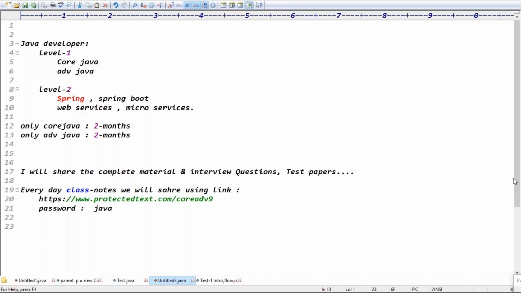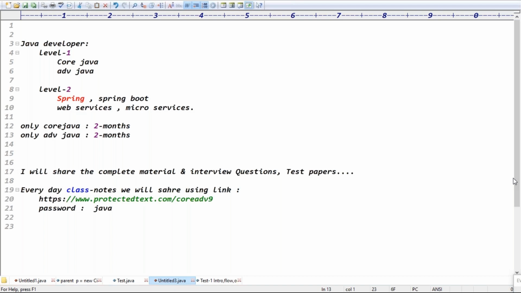Yeah, that's what I'm saying. If you're going for only the 9 o'clock slot, first 2 months you'll take core Java. After that, you'll start advanced Java. Then core plus advanced will take 4 months if you attend only the 9 o'clock batch. But after 1 month of core Java, I will start an 8 o'clock or maybe 10 o'clock advanced Java class. If you attend advanced Java parallelly after 1 month, it will take 3 months to complete your course.